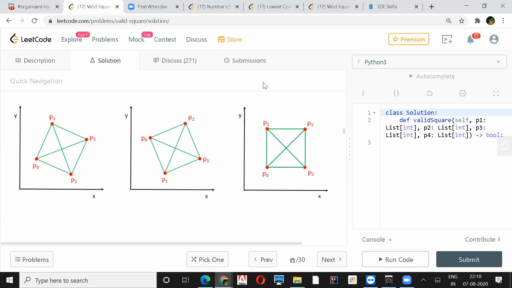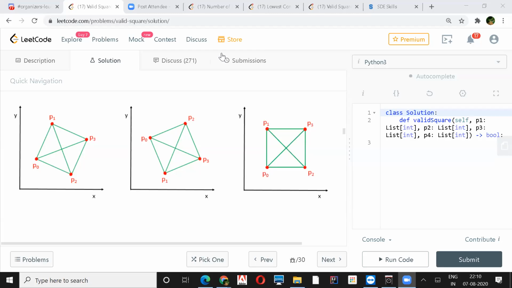I think that should make sense, right? The way Harshit started with, if you have a distance of sides, all of them are the same, and if the diagonals are the same, then there will be only 2 such distances in our calculations. So if we have a map of 2 sides, it should be fine. But we still have to check the sizes, one has to be 4 and the other should be 2, something like that.